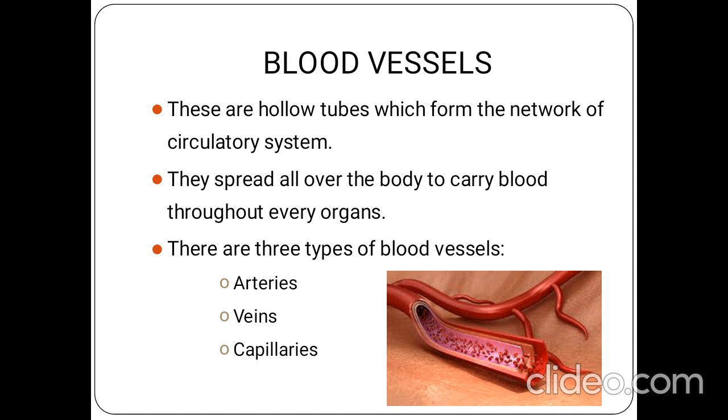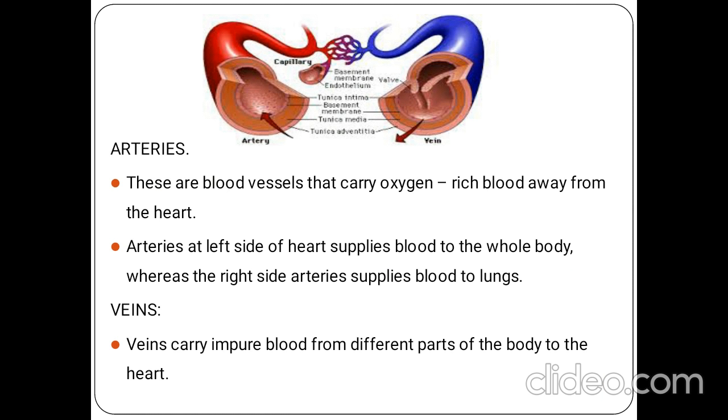So there are three types of blood vessels. They are arteries, veins and capillaries, right? This red color blood vessel is known as an artery and the blue color blood vessel is known as a vein. Okay, the red one is the artery and the blue one is the vein.